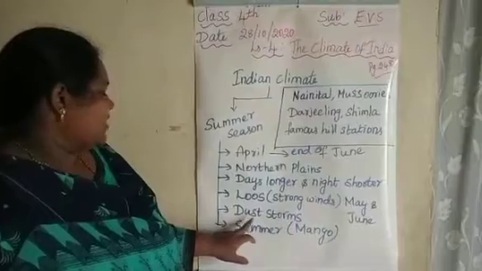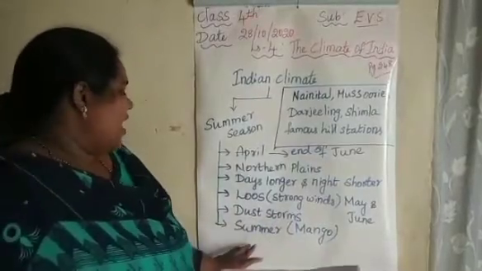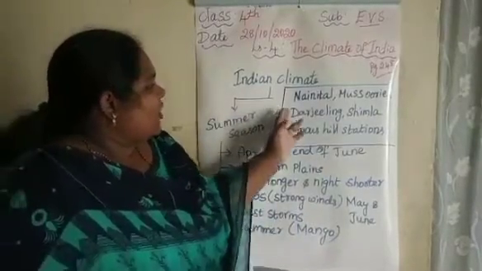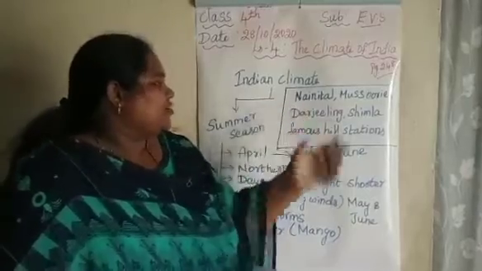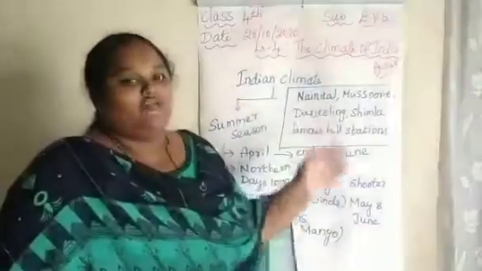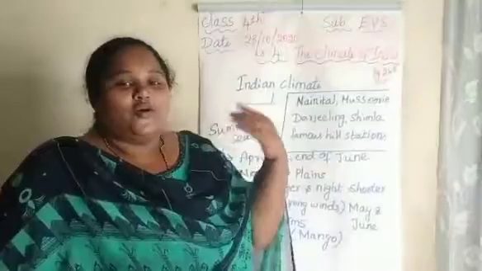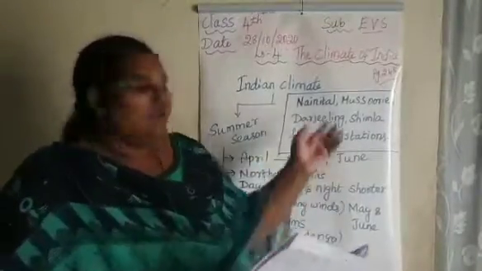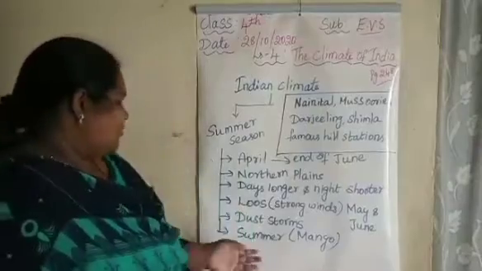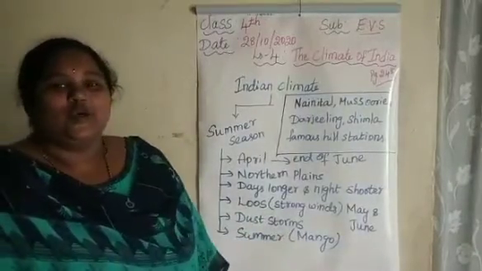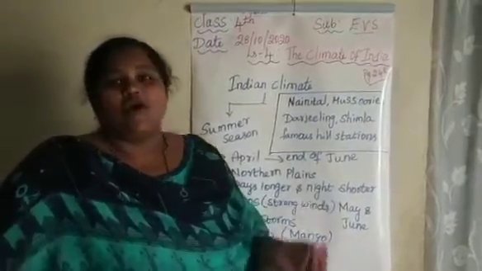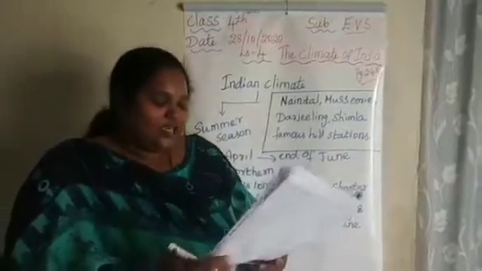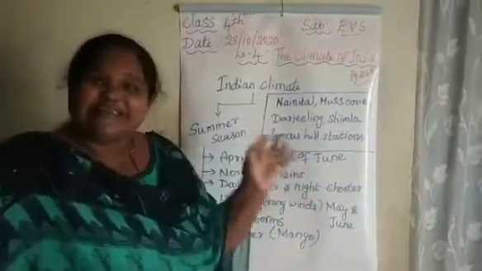They have dust storms also, and we enjoy going to hill stations like Nainital, Mussoorie, Darjeeling and Shimla. People go on vacation with their family and enjoy the cool climate. Also we eat mangoes, the king of all fruits, available only in the summer season.